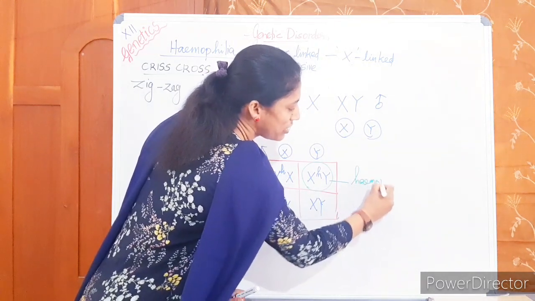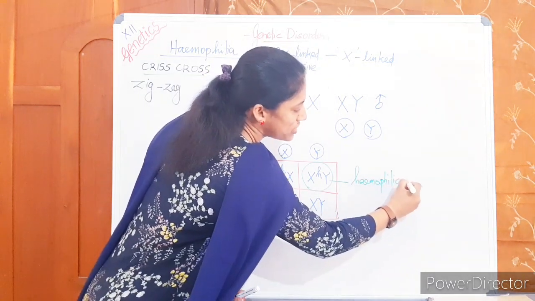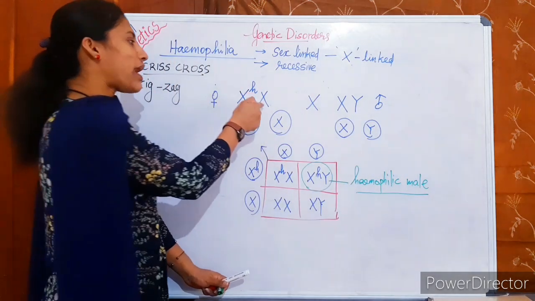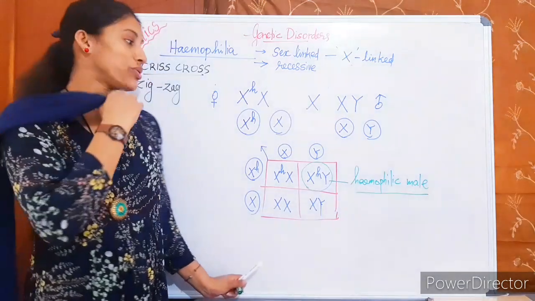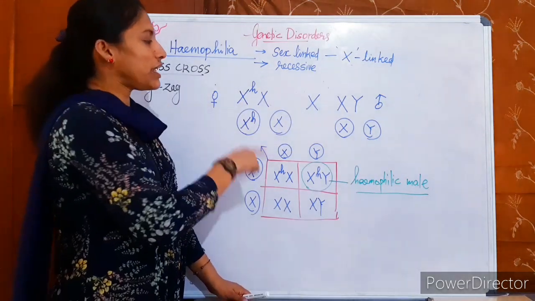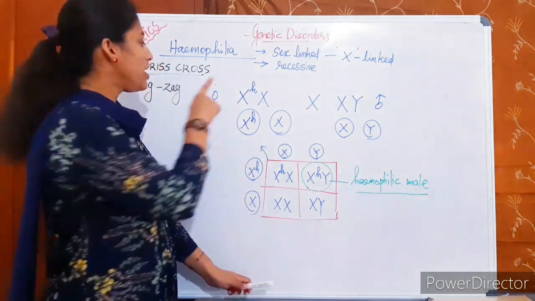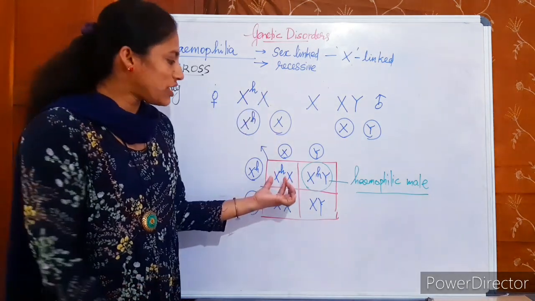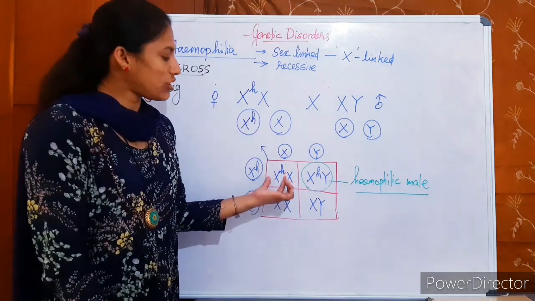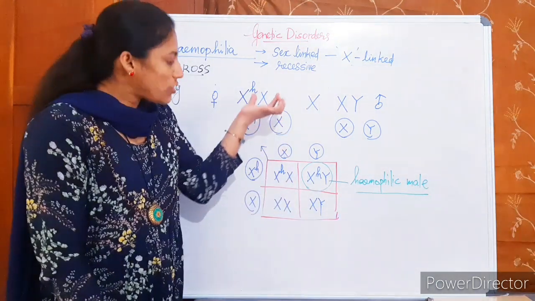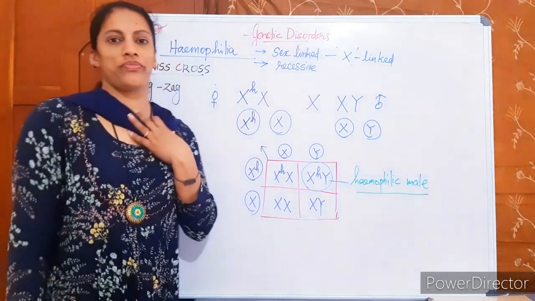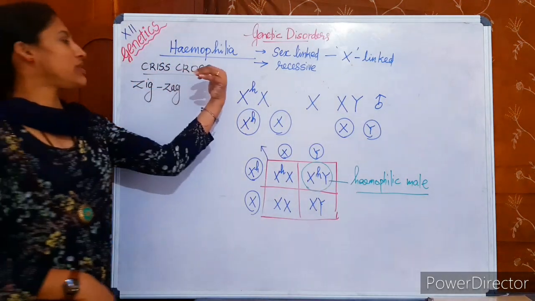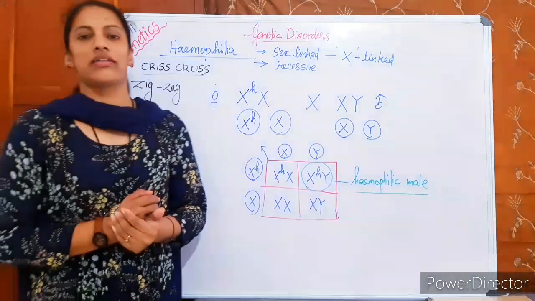male. So how has he got the disease? How has this person got the disease? Inherited from the carrier mother. So in hemophilia, the inheritance is normally from a carrier mother to her son. A carrier mother will never give it to her daughter. We will discuss all the reasons. The normal inheritance pattern is this way, from carrier mother to son. This inheritance pattern is called crisscross inheritance or zigzag inheritance.